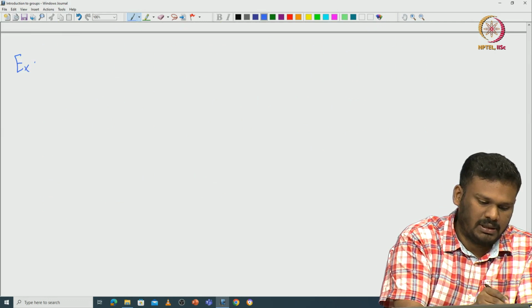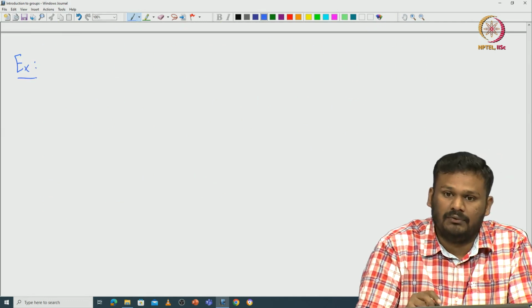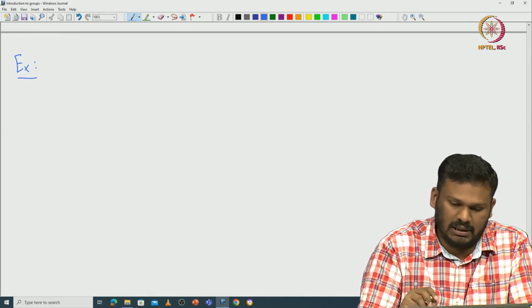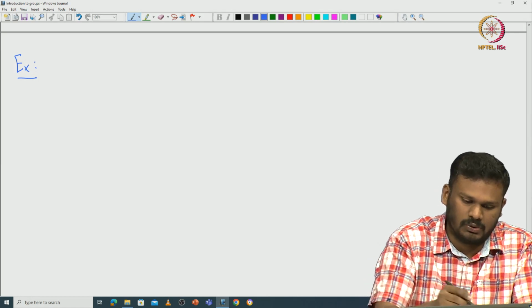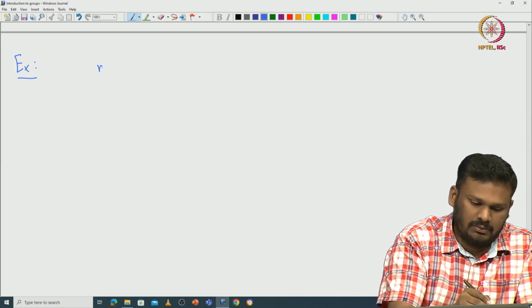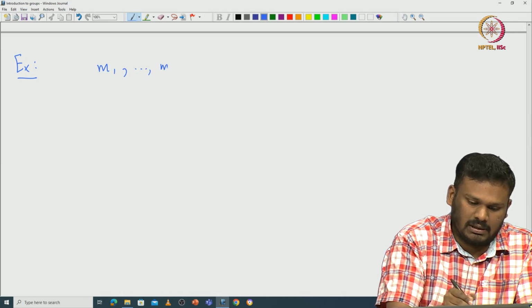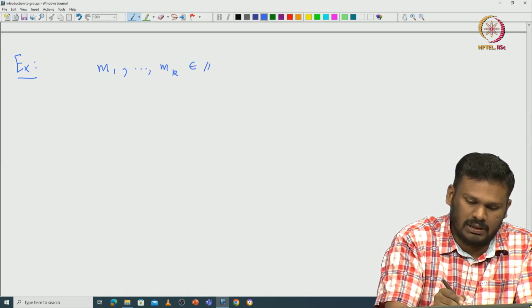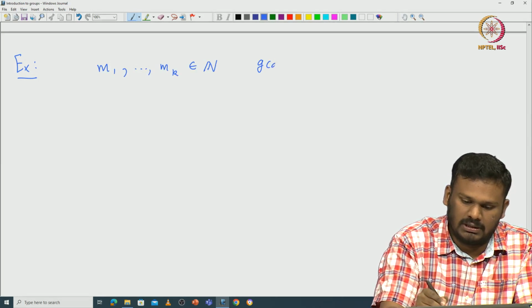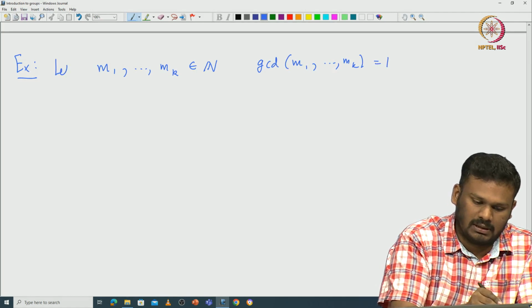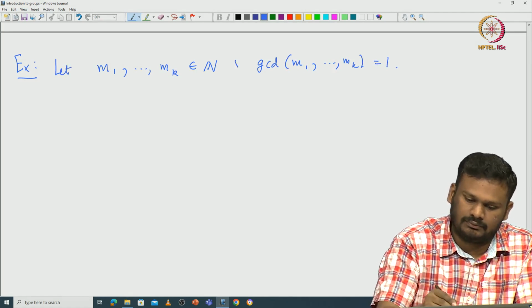Okay. Now, this can be generalized further for any given relatively prime numbers. Suppose you have m1 etc. mk, which are all natural numbers such that the GCD of m1 etc. mk is 1, okay, let us say this is given.